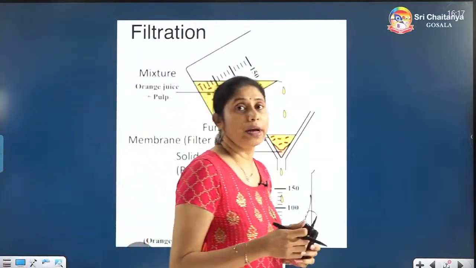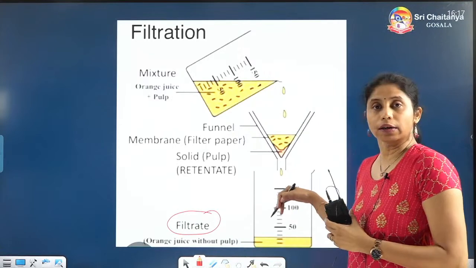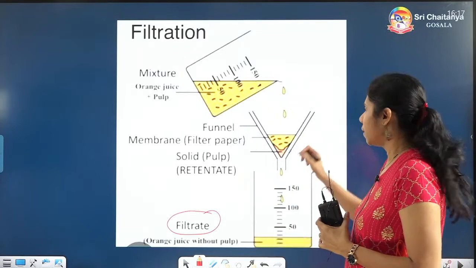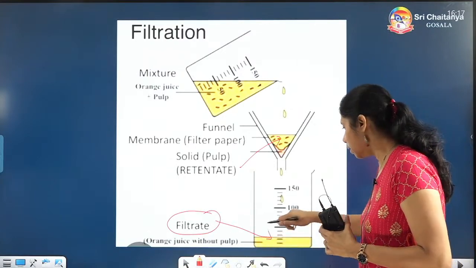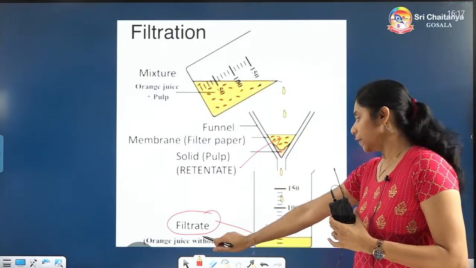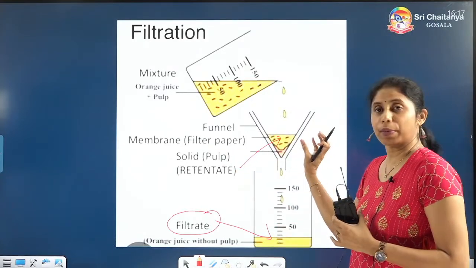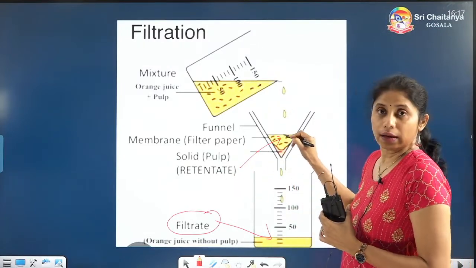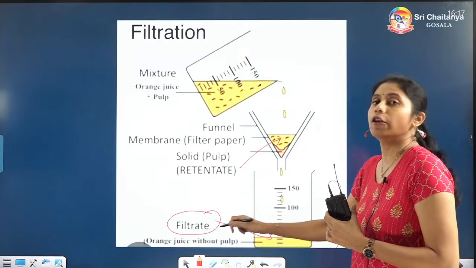So here basically we will be getting two parts. The one down below, which has been filtered through the funnel or the filter paper, is called the filtrate, and it is collected here. And whatever is present here is called the retentate. The filtrate will be present in the bottom conical flask or jar, wherever you are collecting it. The retentate will be present only in that filter paper which we are using as a filter. So what is there in the funnel is called the retentate, and the one collected in the jar is called the filtrate.